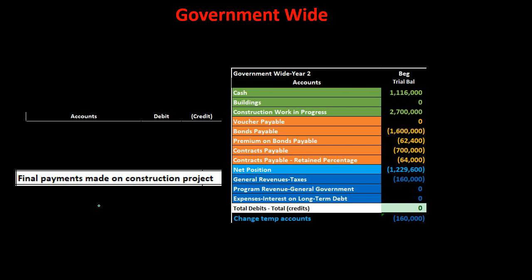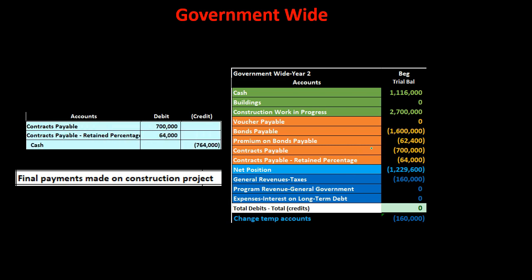Next item, we have the final payment made on the construction project. So we're going to make the final payment on the construction project. You'll note that we owe the $700,000 and the $64,000 for the contract payable retainer that we took in place. Therefore, that's what we're going to pay out. So these are on the books as a credit. We need to take them off the books because we're going to pay them. Therefore, they will be removed.